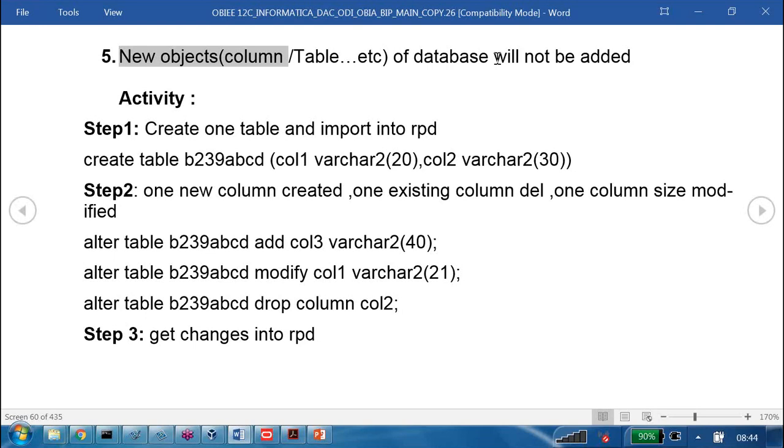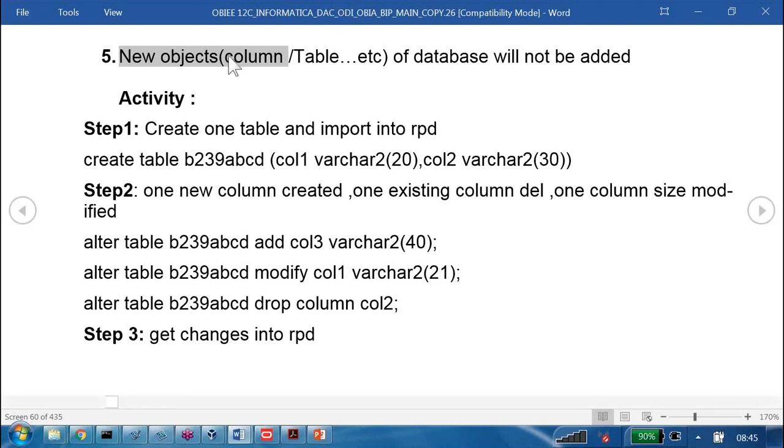Why only these three? We have a bonus table also, right? But we didn't import it because I don't want it. Are you getting my point? So whatever we already have in the RPD, only those objects will I verify for properties. Any property changes there, I will implement here. That is the reason new objects of the database will not be added to my RPD.